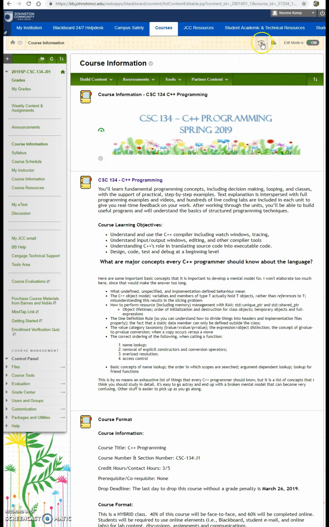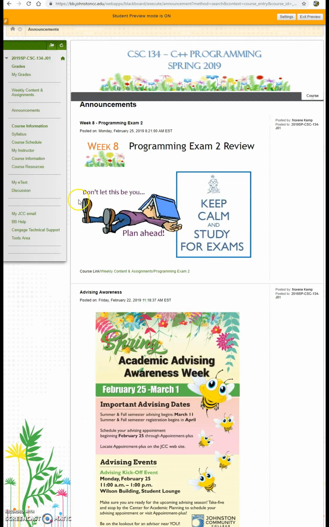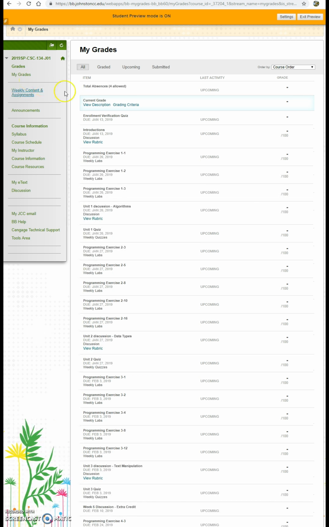Next, what we're going to do is take a look at my grade book. So I'm going to go into what is known as the student preview so that all of the student data is not available, since this is a live course and we want to keep those FERPA rules. And so what we can see is we can click right here on the grades.